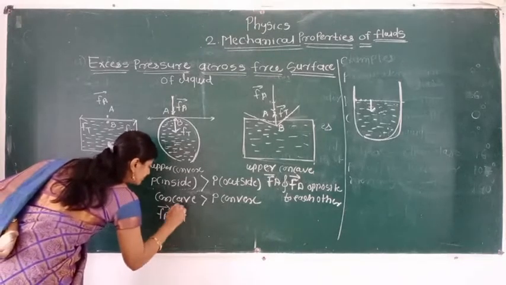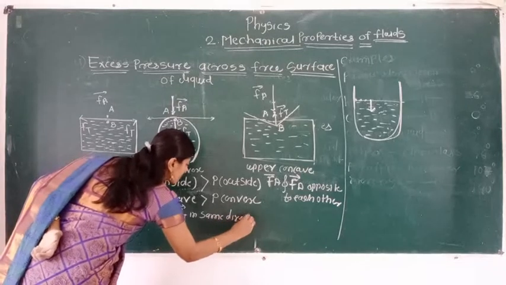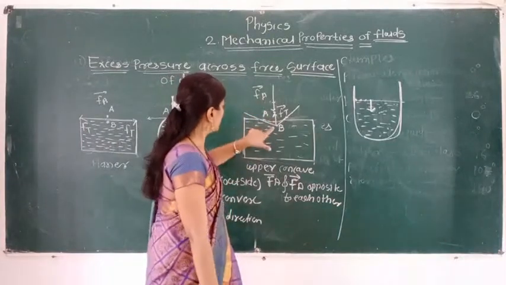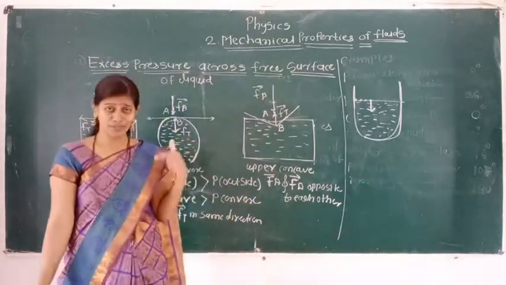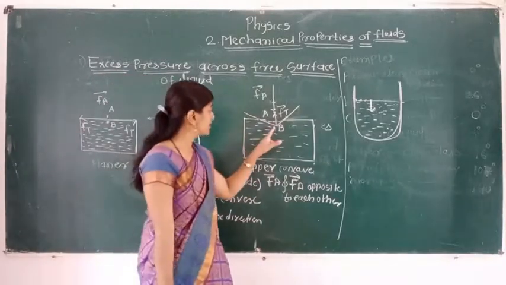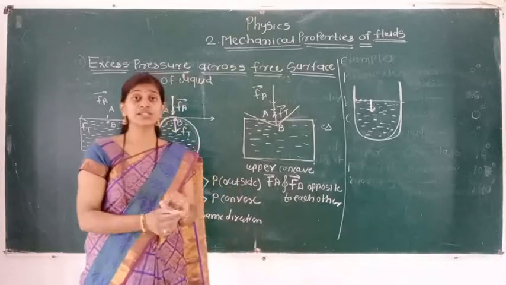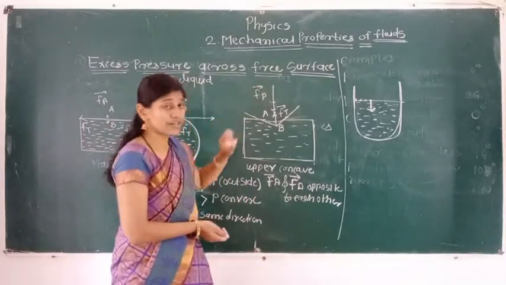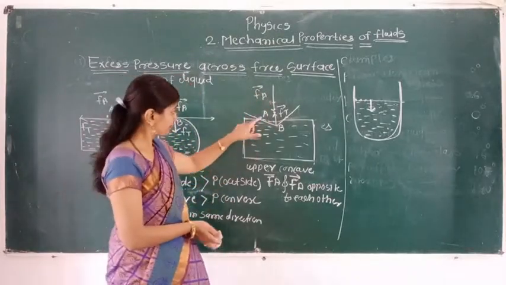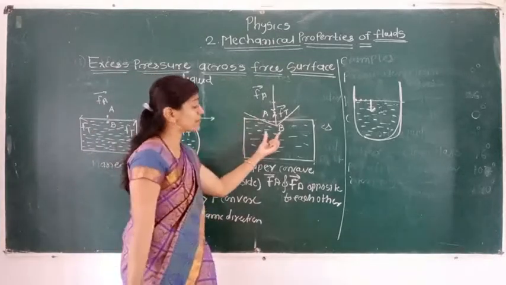And Ft in same direction. Okay, now here what happened? See here on molecule B, which is present below the liquid, the resultant force due to that surface tension is present. That force is in vertically upward direction, but the force due to atmospheric pressure is in vertically downward direction. That means these two forces are opposite to each other. So here the downward force is responsible for the less pressure at point B.